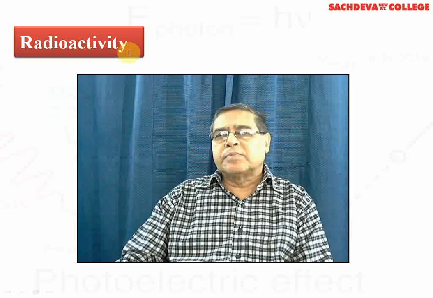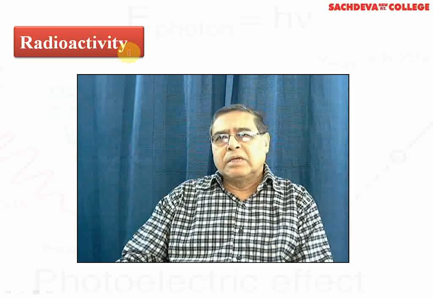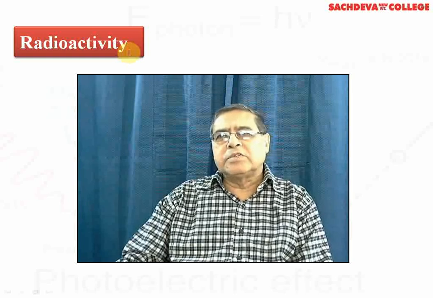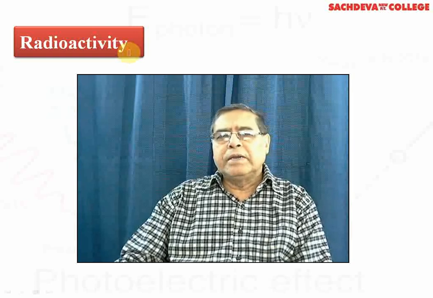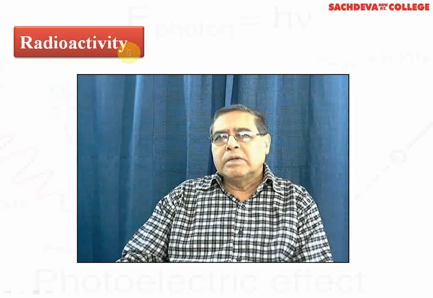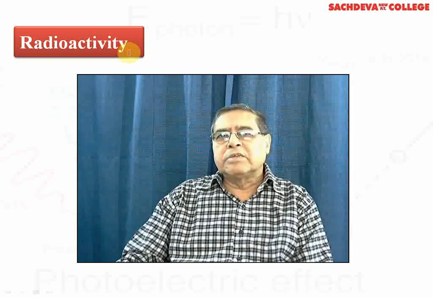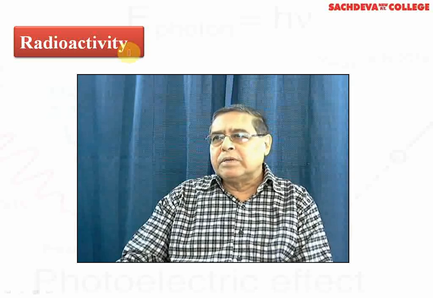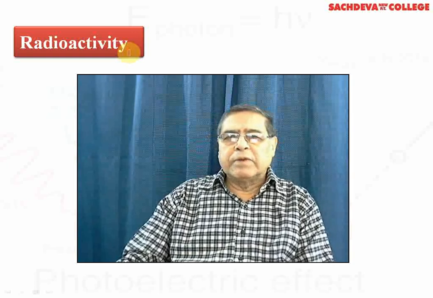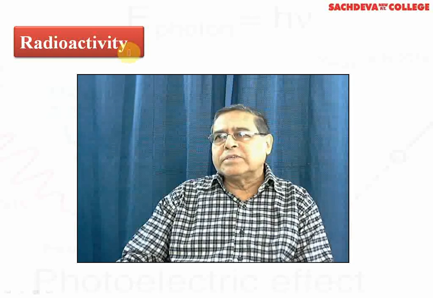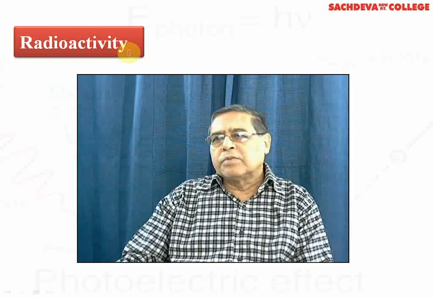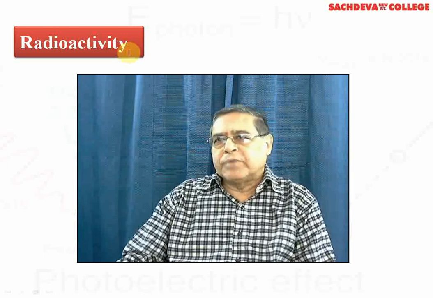Radioactivity is generally expressed in terms of Rutherford, Curie, and becquerel. The basic unit is becquerel. 1 becquerel is 1 disintegration per second. That is, if 1 atom or 1 nucleus disintegrates in 1 second in a radioactive sample, the radioactivity will be 1 becquerel. Similarly, 1 Rutherford means 10 to the power 6 disintegrations per second, or we can say 1 Rutherford is 10 to the power 6 becquerel.